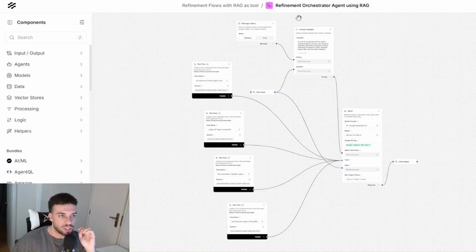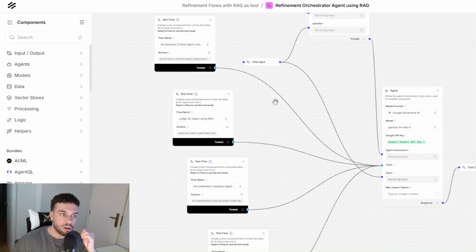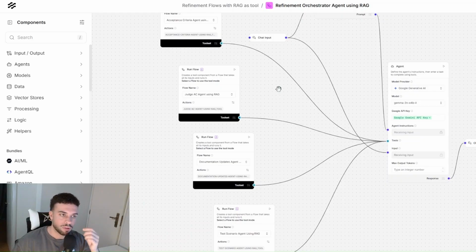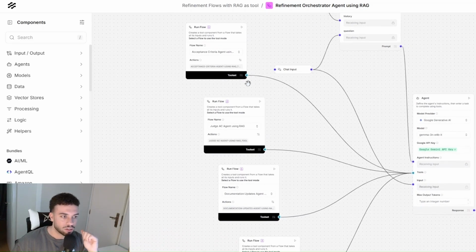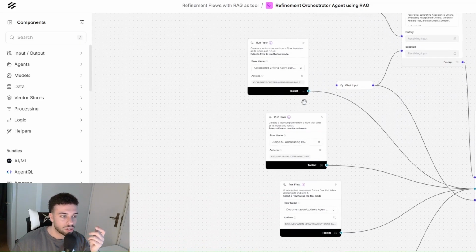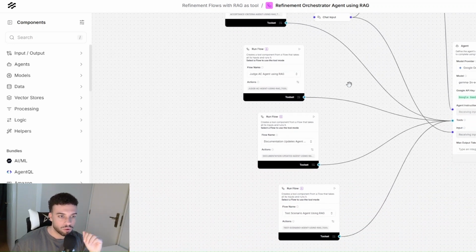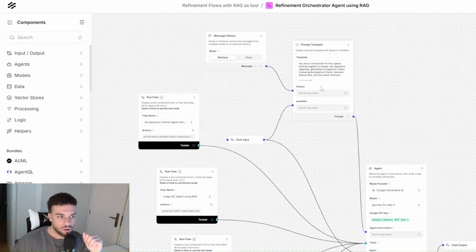So it's via this refinement orchestrator agent that I created here, which uses an agent as the main part of the entire process, and all the rest of the agents that I've shown to you, with the exception of the RAG, that's an input of every single one of the other agents. In this case, it's gonna use the rest of the agents as tools. So it basically has to understand which one to call to provide the expected user outcome. Okay, so based on the inputs, you have to deliver to the user that interacts with it.